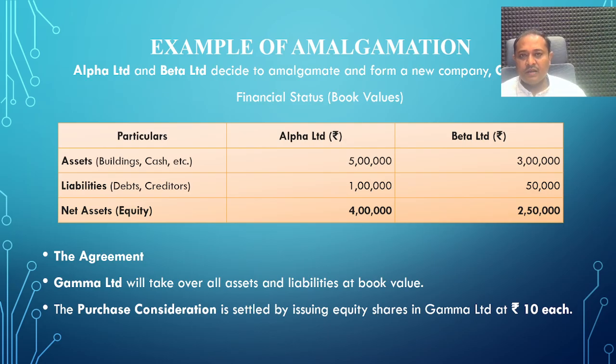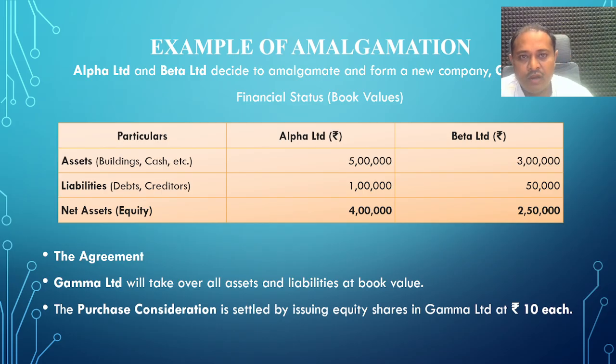Example of amalgamation. While we discuss amalgamation, to understand the concepts and conventions practically, we need to think about a proper practical problem. Here are two companies, Alpha Limited and Beta Limited.